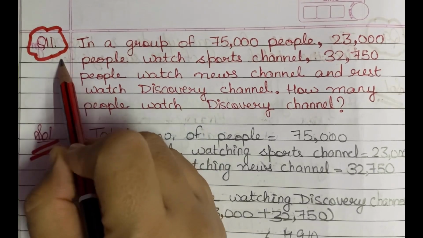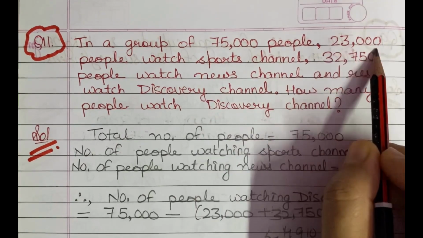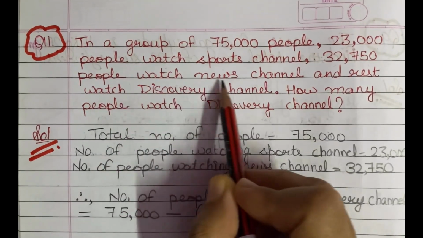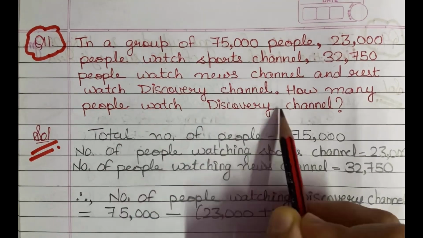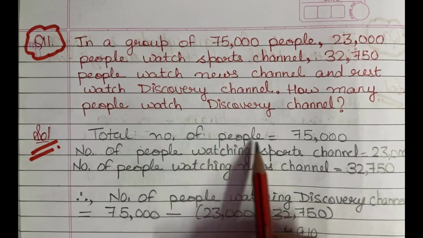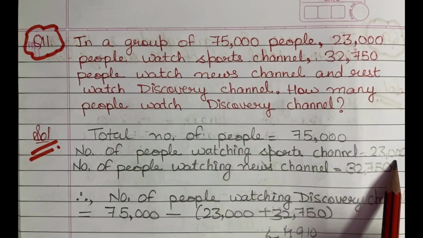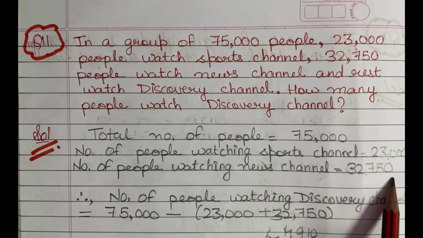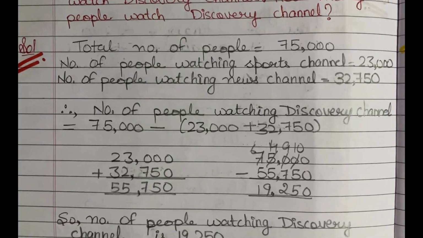Next is question number 11, and question number 11 says that in a group of 75,000 people, 23,000 people watch sports channel, 32,750 people watch news channel, and rest watch Discovery channel. How many people watch Discovery channel? So students, here firstly we will write down the statements that total number of people is 75,000, number of people watching sports channel is equals to 23,000, number of people watching news channel is equals to 32,750.